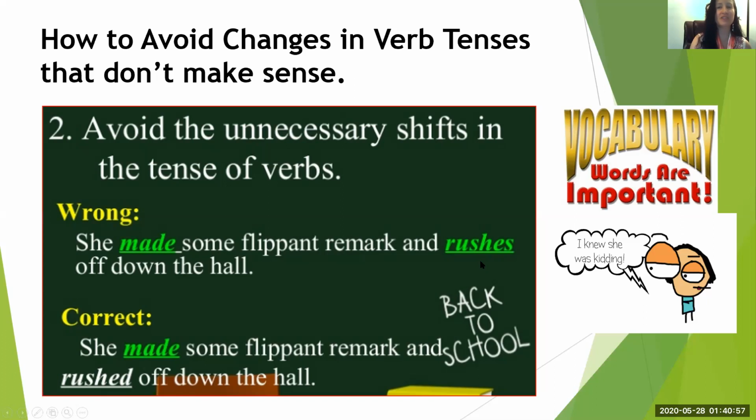Okay, so what's the bonus vocabulary word? Here's a clue right here. I knew she was kidding. Flippant, for anyone who got it. So flippant is a nice way of saying that they were kidding. Okay, it also means that they're not serious, or they may even be disrespectful.